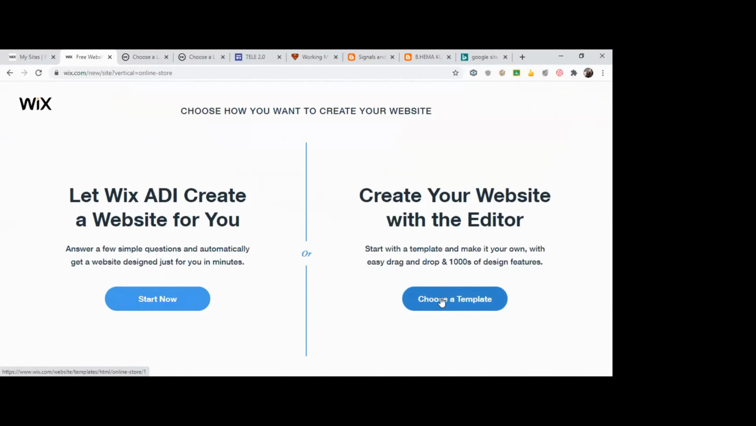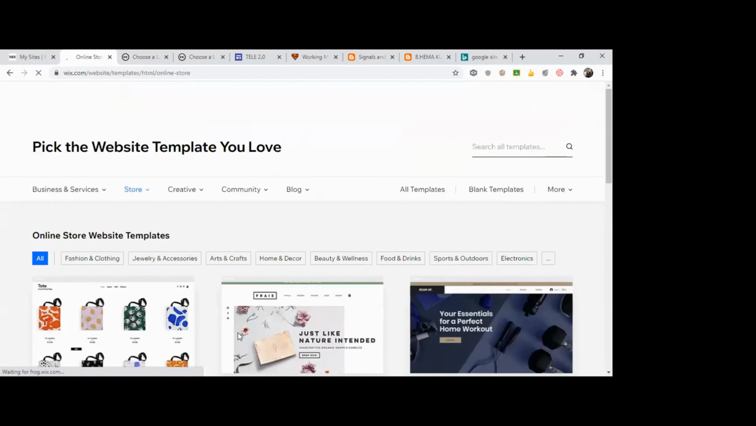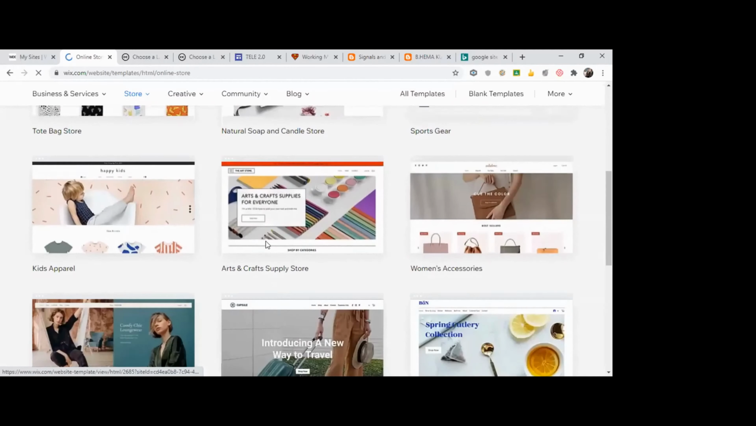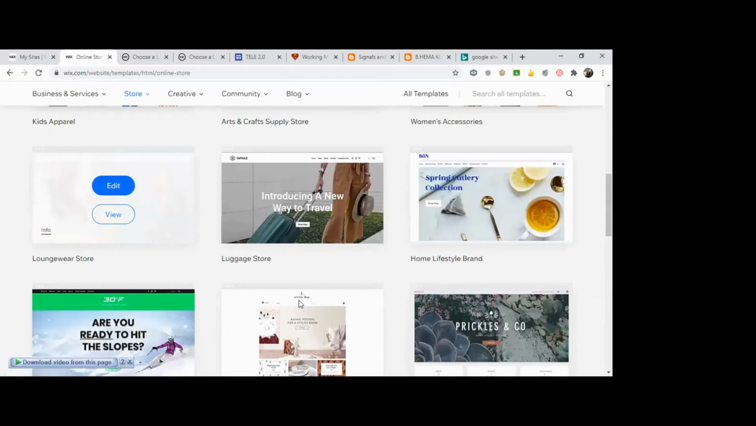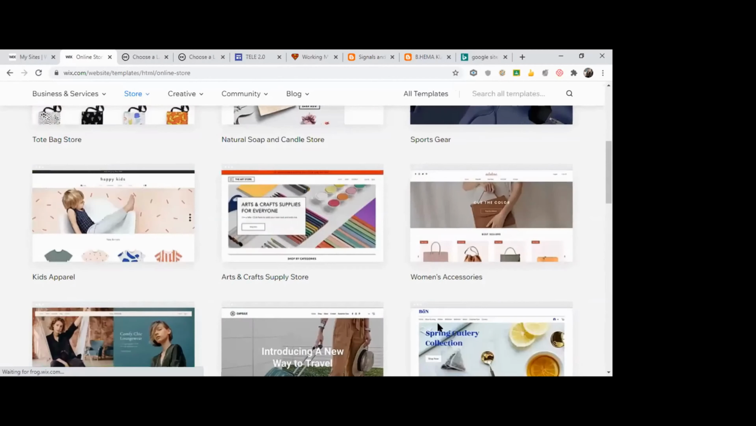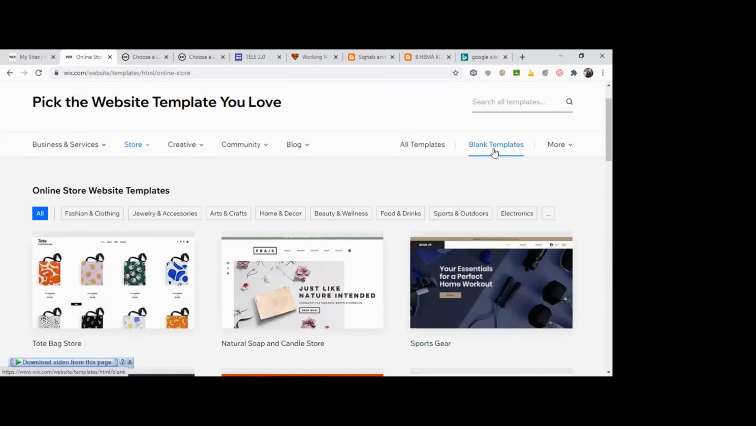Okay, so I'm choosing a template. I click on choose a template. So you have a good number of templates available here. You can choose any one of these templates, according to your wish, or else I can choose a blank template. I am just going for a blank template. You have these inbuilt templates. I am choosing a blank template.